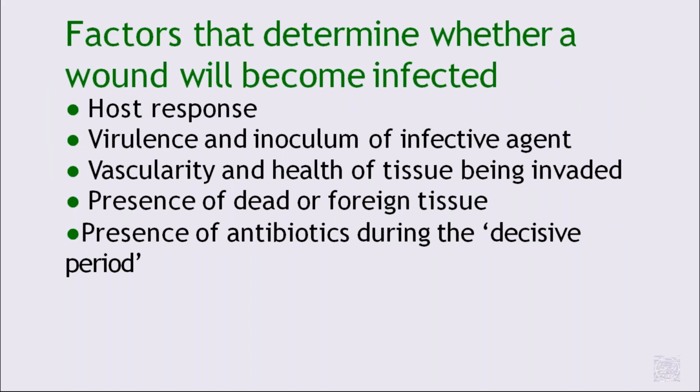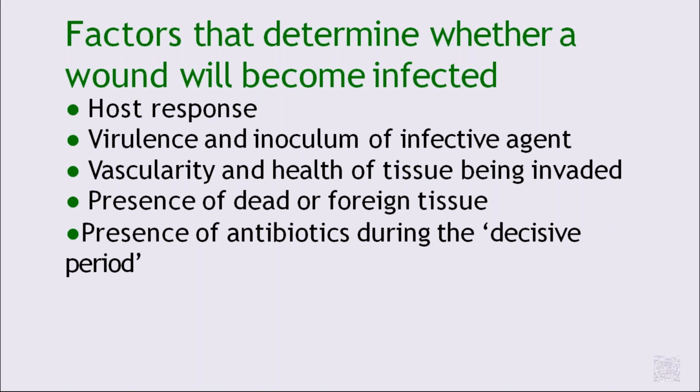Factors that determine whether a wound will become infected or not depend mainly on the host response, that is the immunity of the patient. Next is the virulence and inoculum of the infective agent. Then the vascularity and health of the tissues being invaded.